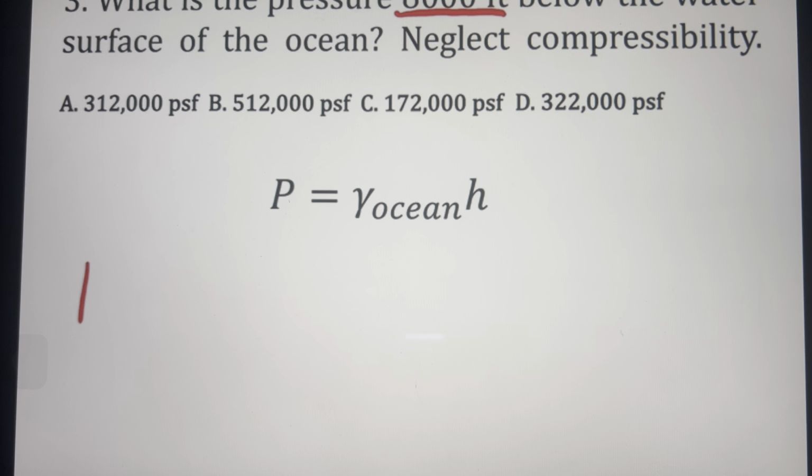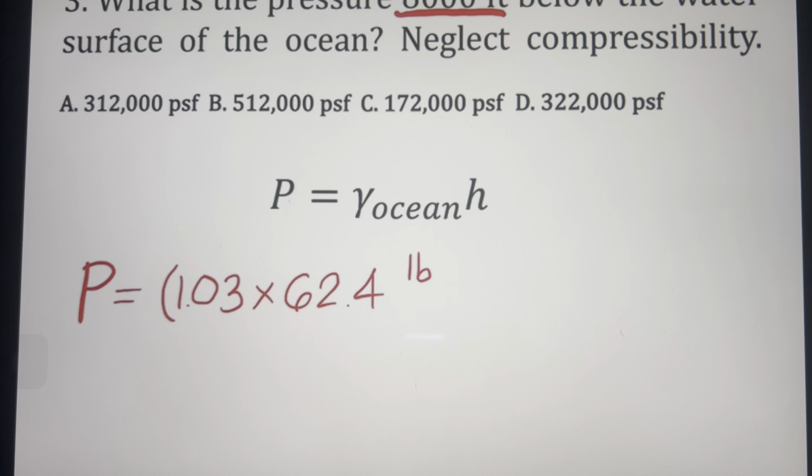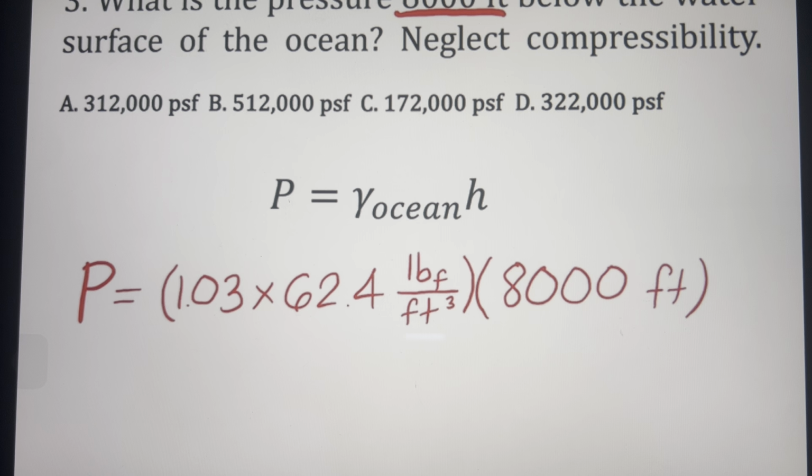So our pressure is equivalent to gamma of ocean, which is equivalent to a specific gravity of ocean times the specific weight of water. So that will be 1.03 times 62.4. So that's pound force per cubic feet. So that's our specific weight times our height, which is 8,000 feet. So we can cancel out one of the feet. So this will be pound per square feet or PSF.